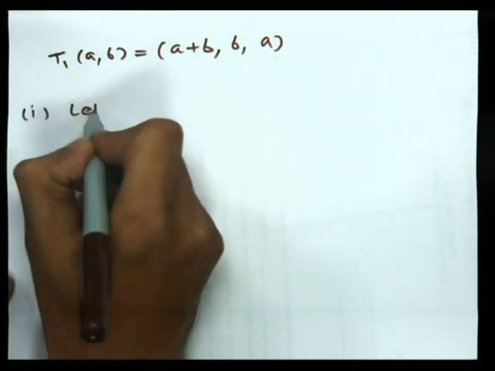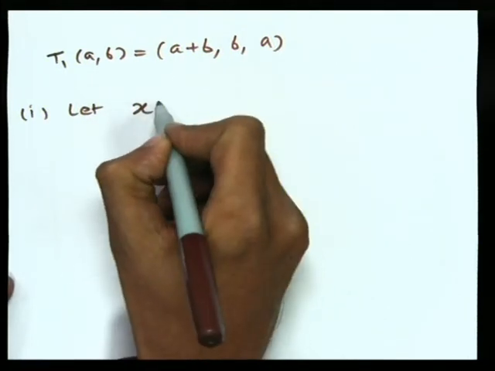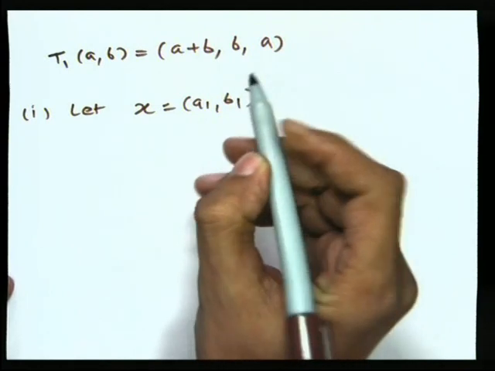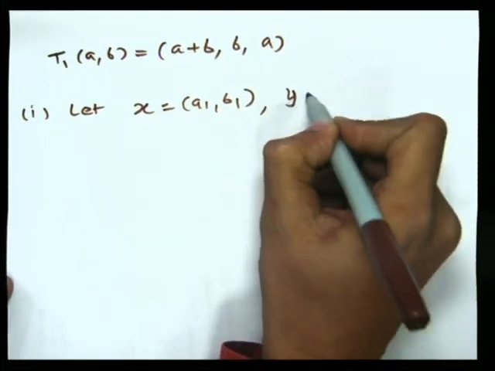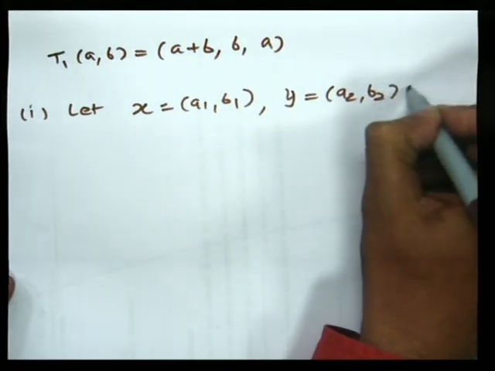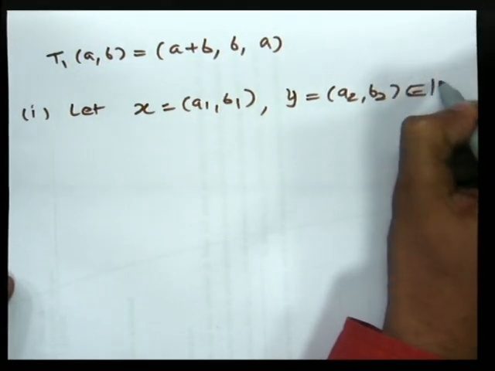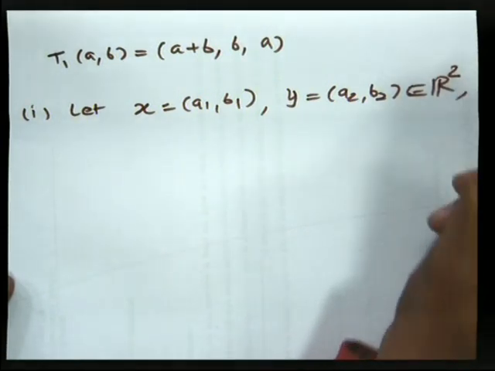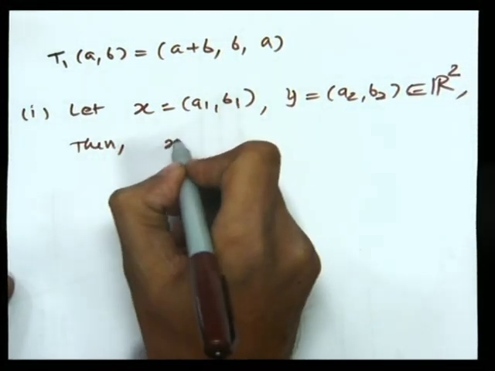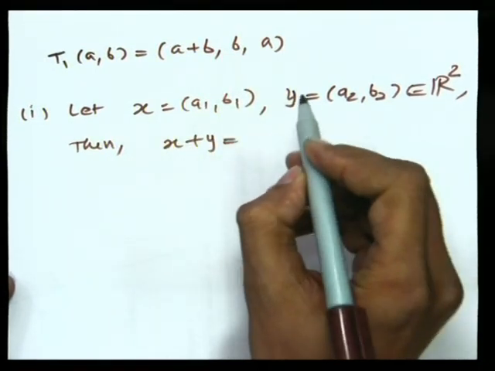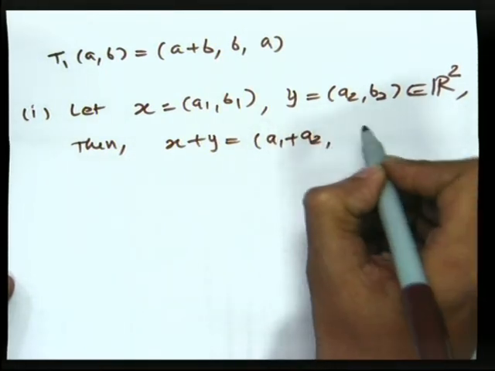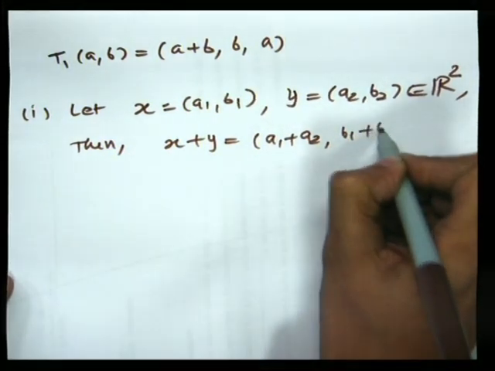So let x is equal to (a1, b1) and y is equal to (a2, b2) be any two vectors of R2. Then x plus y equals (a1 plus a2, b1 plus b2).